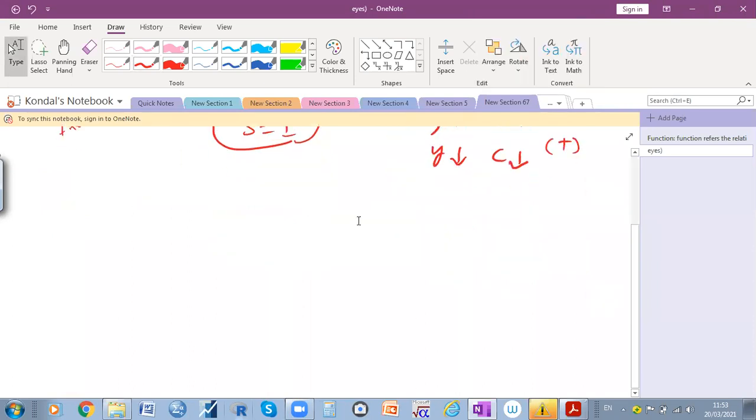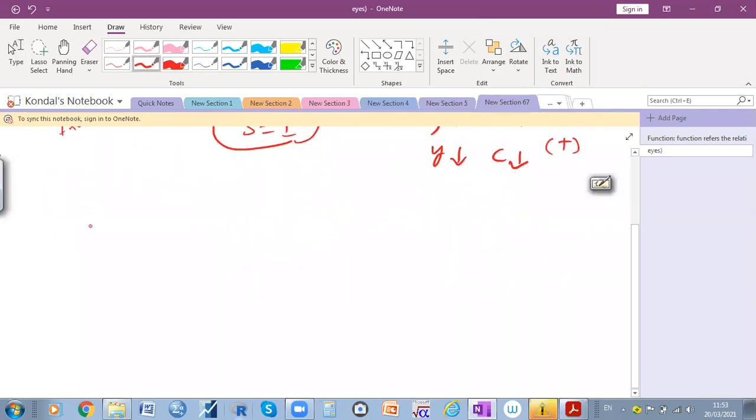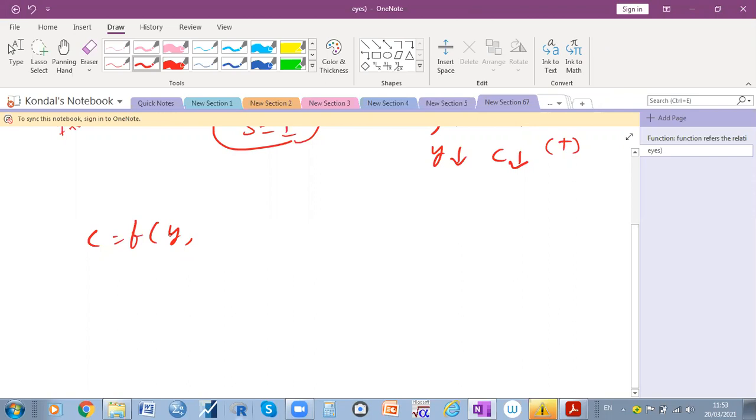Next, if you want to know other functions: this is a two-variable function, one dependent and one independent. When you write that consumption depends on income, does consumption depend only on your income? Do you think consumption depends on income or on some other factors or variables? Other variables, sir. Consumption not only depends on income, it can depend on many factors. For example, family size.